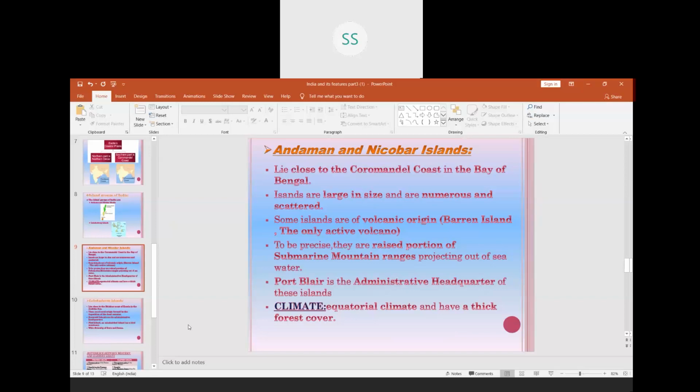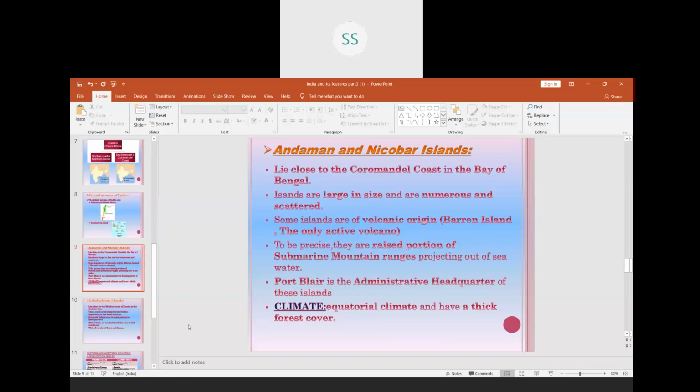Now, these are the raised portions of submarine mountain ranges projecting out of the sea water. Now, what is an island? An island is a region which is surrounded by water on all sides.